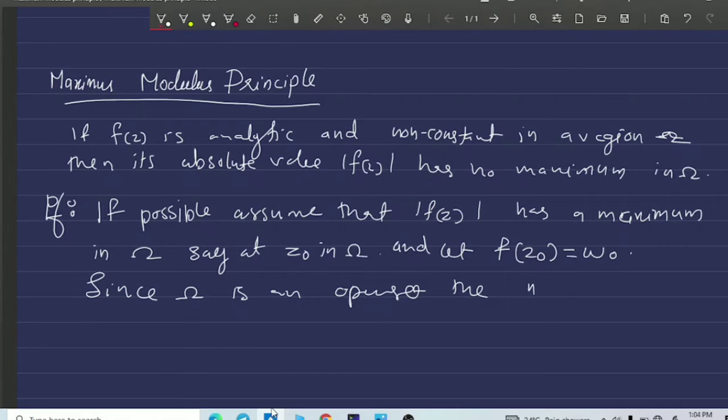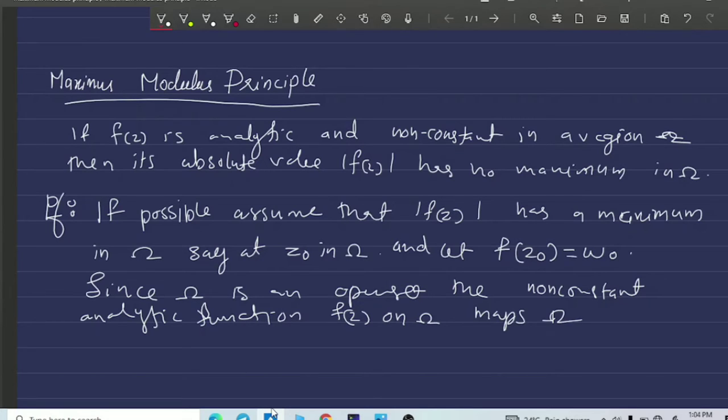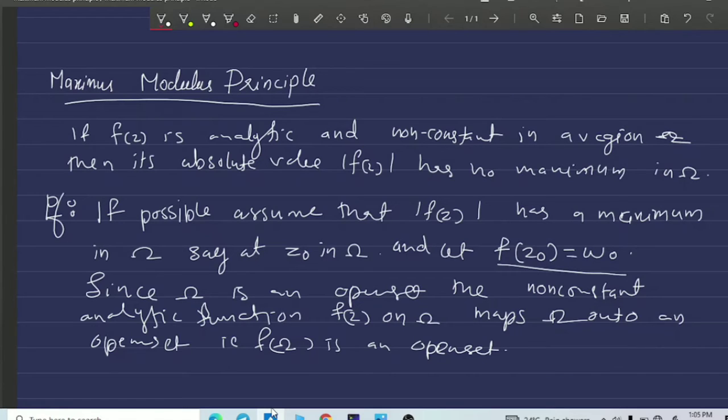Since omega is an open set, the non-constant analytic function f of z on omega maps omega onto an open set. That is, f of omega is an open set. And f of z naught equal to w naught implies that w naught is a point in this open set f of omega. So by definition of open set, there exists a neighborhood about w naught which is contained in f of omega.